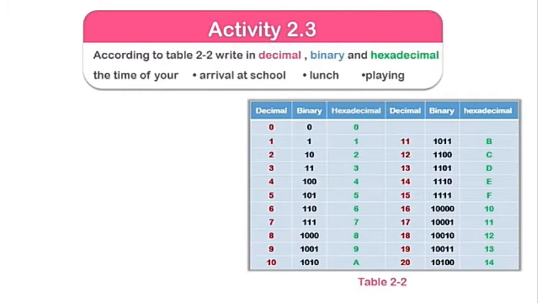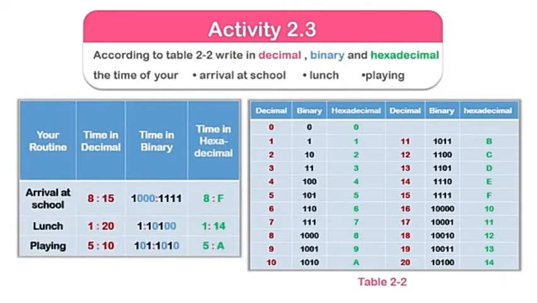Next example is Activity 2.3. According to the table, you have to write that into decimal, binary and hexadecimal. The question is: when you reach school, when is lunch and when do you play, you have to convert these into binary, hexadecimal, and decimal. When you arrive at school, the time in decimal is 8:15, and first you will check a table, the second table is decimal, binary, hexadecimal. This is a prepared table provided in the exercise, also in the chapter.